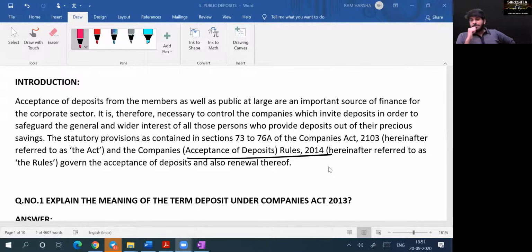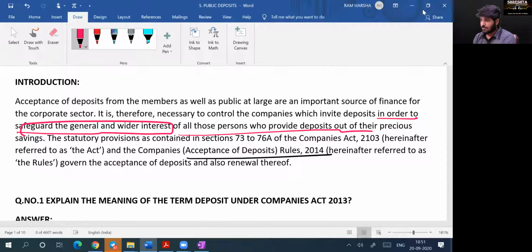Introduction. Acceptance of deposits from the members as well as the public at large is an important source of finance for the corporate sector. It is therefore necessary to control the companies which invite deposits in order to safeguard the general and wider interest of all those persons who provide deposits out of their precious savings.